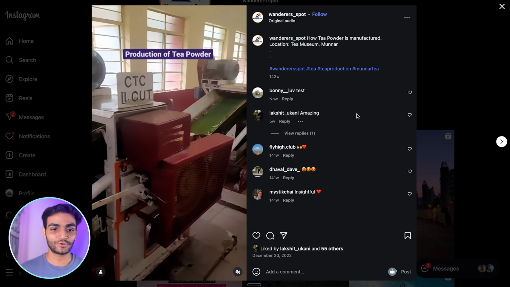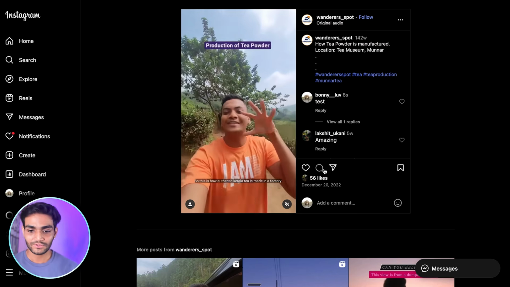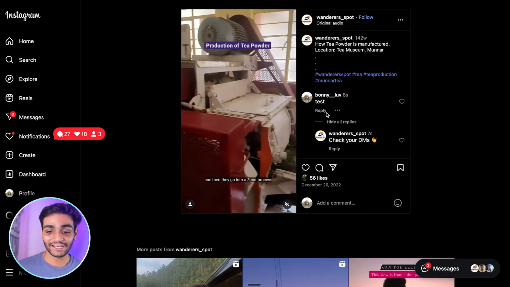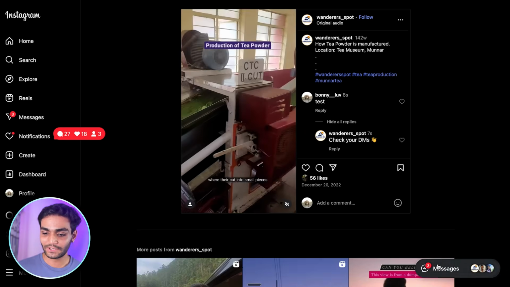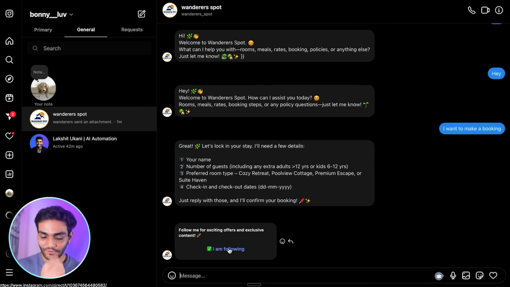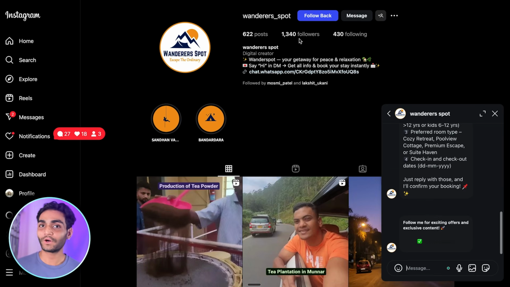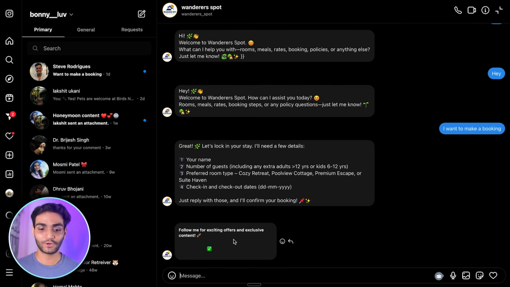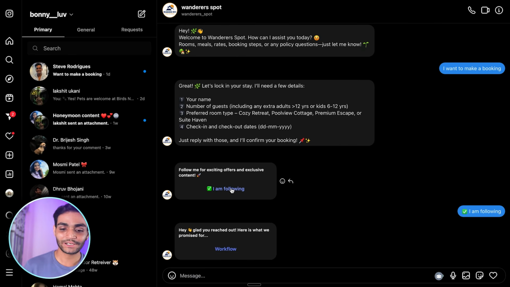Once you've done the test, you have to refresh it to see it actually work. As you can see, we have got the reply: check your DM from the automation, and it worked properly. Now if you go to the message part, as you can see, 1 minute ago, we got this information. They're asking to follow me. If I go to this account, you can see I'm not following them. If I follow them back, go to the message again and say that I'm following you, then once you click on this button and we are following that user, we get the message the user was actually wanting.